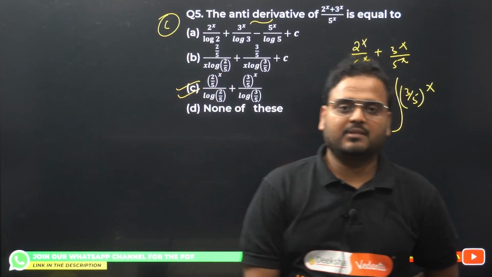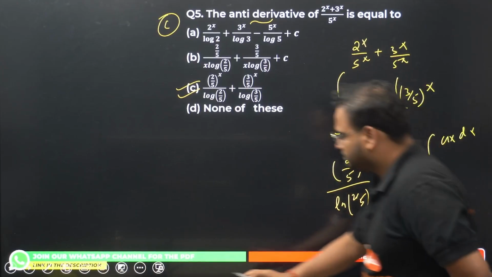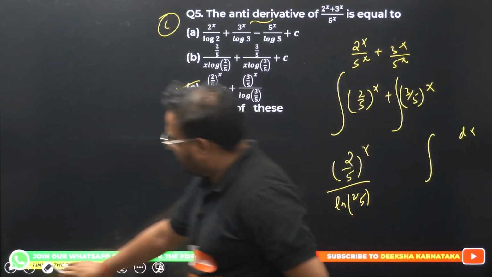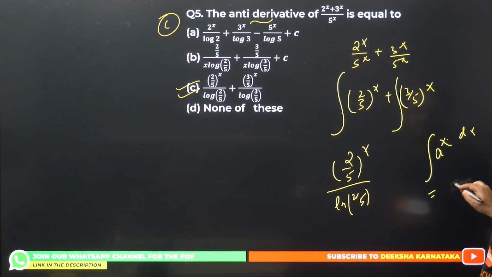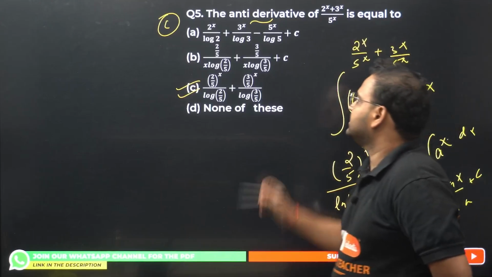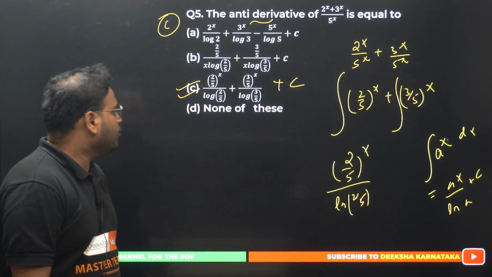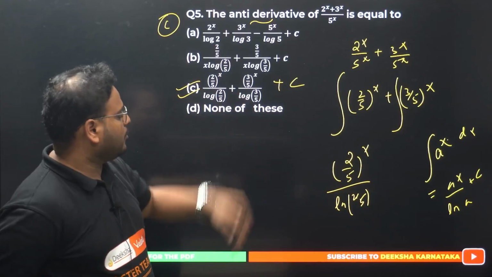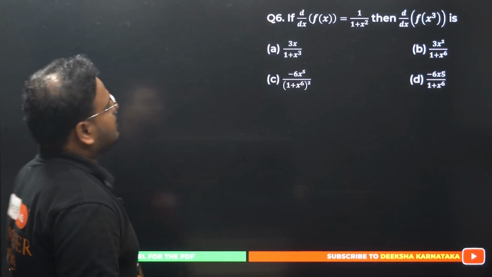Please check. Remember this formula. Integration of a power x dx. Sorry, it's wrong. A power x, not a into x. A power x dx. This integration is nothing but a power x upon ln of a plus c. So that's why the answer is this. Of course plus c will be there, right? Plus c is there. Option C is the right answer. 2 by 5 power x, 3 by 5 power x, and of course ln of 2 by 5 and ln of 3 by 5. Clear? 5th is clear? Okay. Question number 6 now.